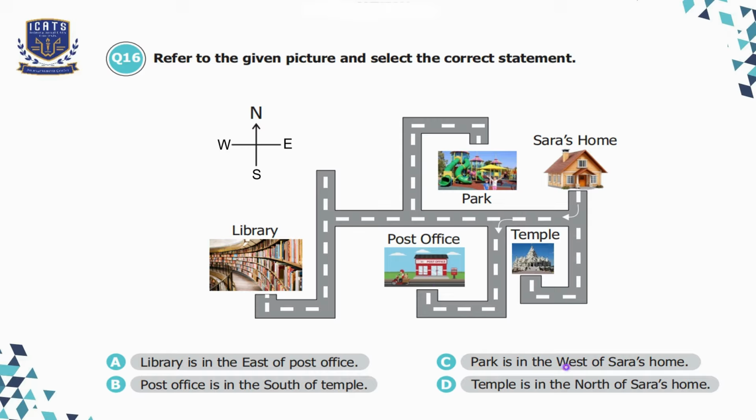Option C is park is in the west of Sarah's home. So here, yes, park is actually at the west of Sarah's home. So option C is correct. Option D is temple is in the north of Sarah's home. But we can see that the temple is in the south of Sarah's home. So the only correct option is option C.